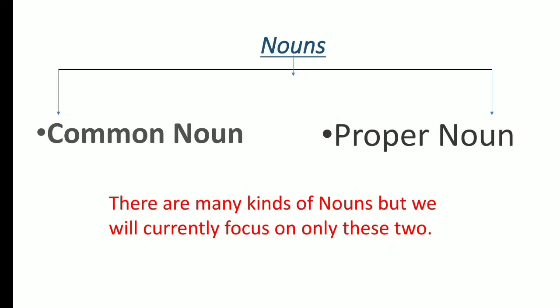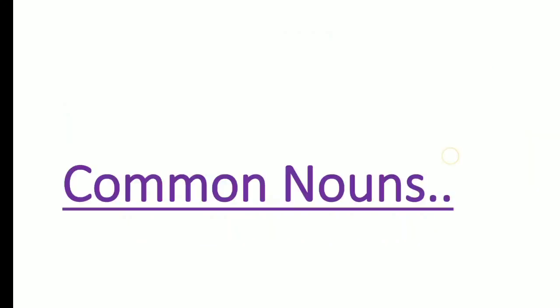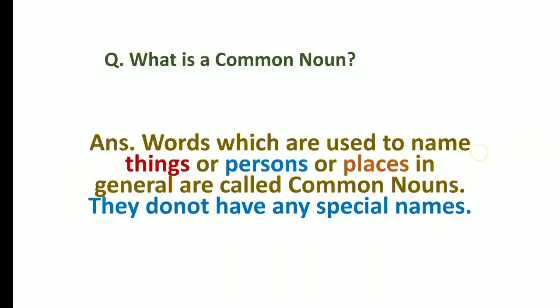So, now let us continue and let us focus on common nouns. What is a common noun? Words which are used to name things or persons or places in general are called common nouns. They do not have any special names.